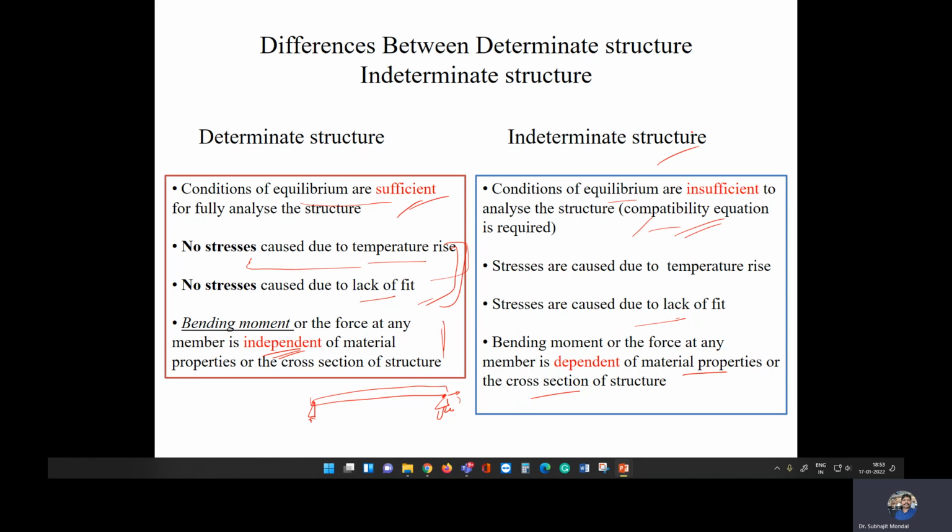So this is the difference between determinate and indeterminate structures, and what are the benefits and the drawbacks of indeterminate structures. We have also discussed that most civil engineering structures are indeterminate in nature. Though the mathematical complexity increases, we prefer the structures to be indeterminate because that is more stable, and our extra member, the indeterminate member, also supports if any other member fails, working as a backup member. So these are the things in determinate and indeterminate structures.